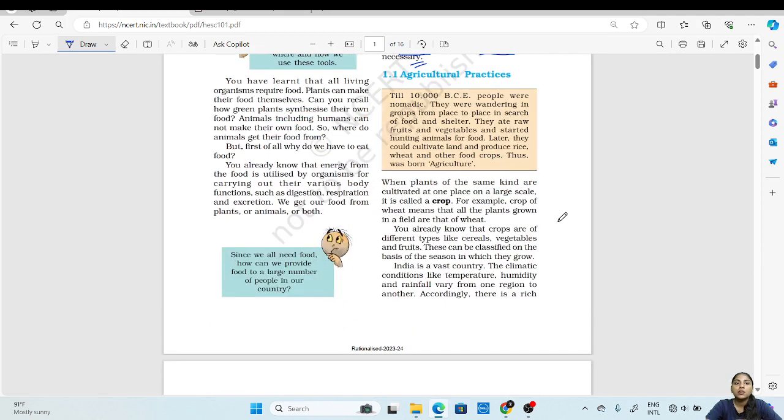Now crop production and management. So what is a crop? When plants of the same kind are cultivated at one place on a large scale, it is called a crop.